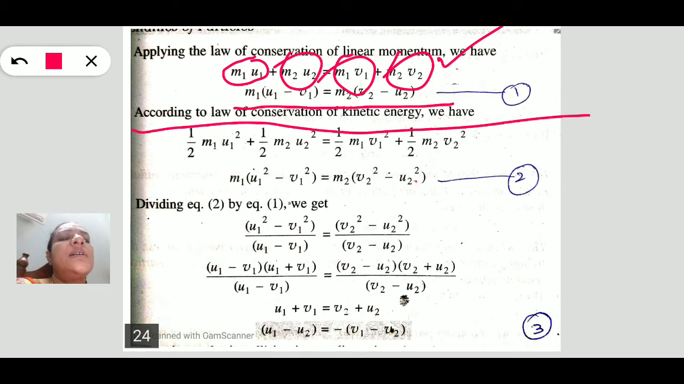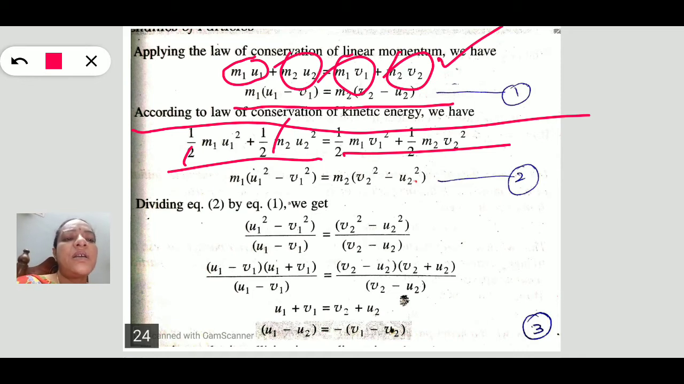Similarly, apply the conservation of kinetic energy. For the first body and second body before collision, half m1 u1 square plus half m2 u2 square is equal to half m1 v1 square plus half m2 v2 square. In this also, by taking m1 common, m1 (u1 square minus v1 square) is equal to m2 (v2 square minus u2 square). As our collision is elastic, both the linear momentum and the kinetic energy should be conserved.